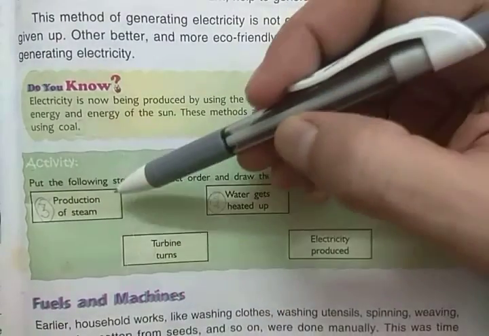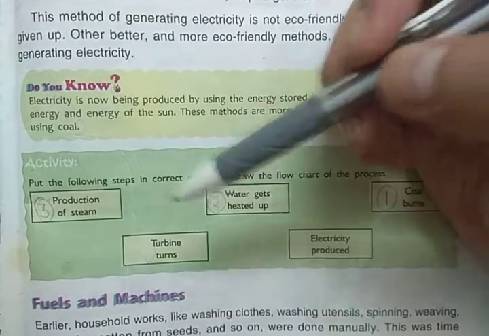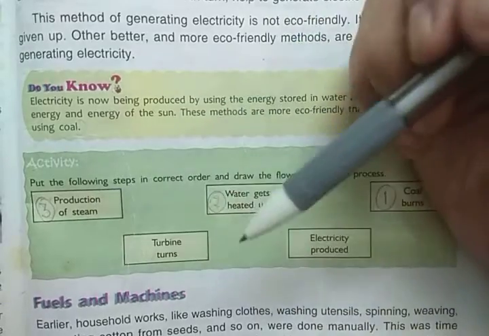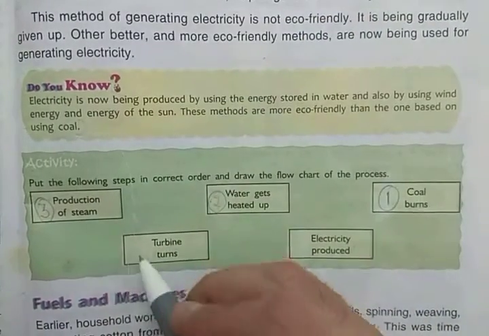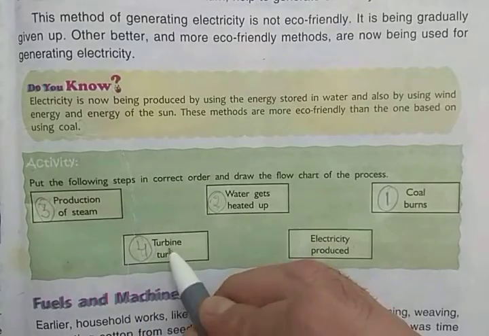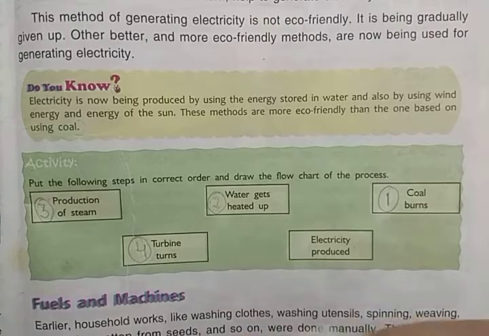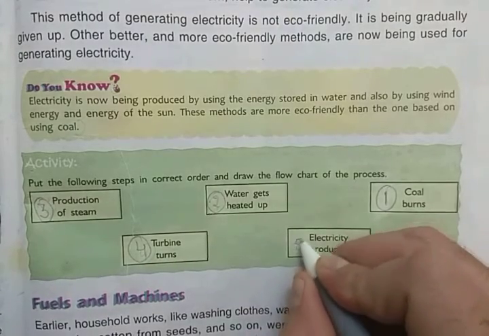And this steam turns the turbine. The turbine turns with this steam, which is produced by the hot water. So this is the fourth step. And when the turbine turns, then the electricity is produced. So this is the last step.